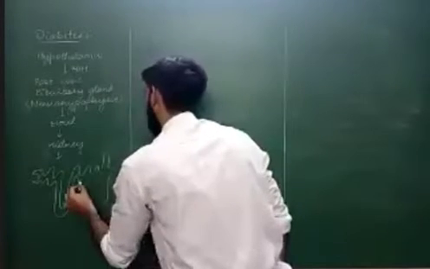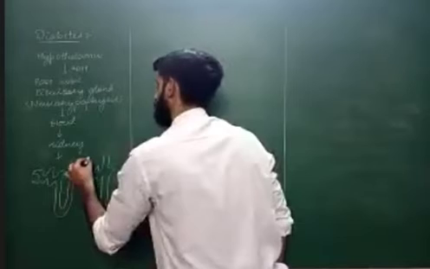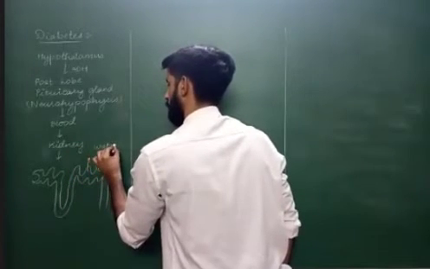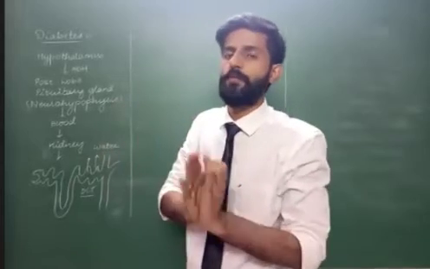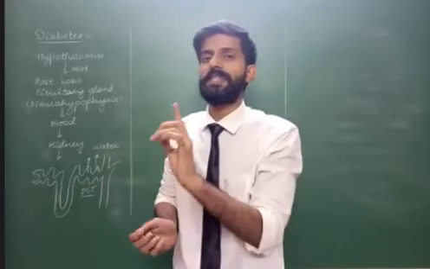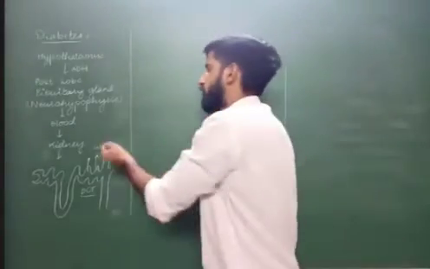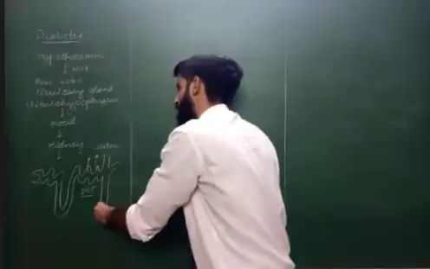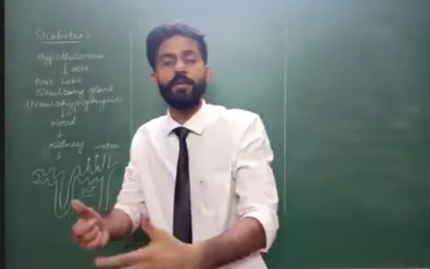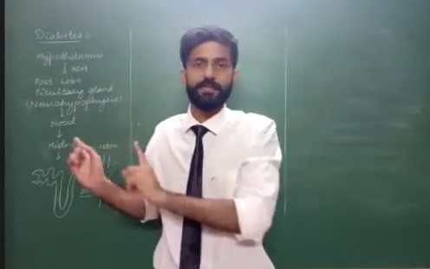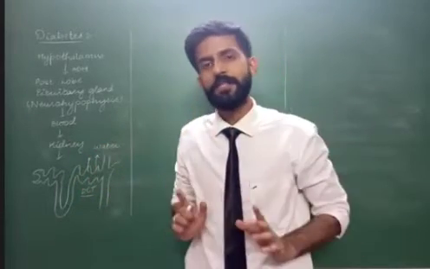In the nephron, ADH will reabsorb water in the distal convoluted tubule. If this ADH is deficient, water will not be reabsorbed by the body. So this water will go in excess in the urine, and the patient will pass excess urine at regular intervals. That is diabetes insipidus. Are we clear with this?